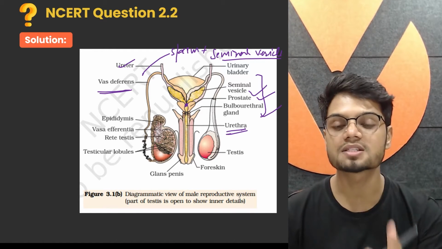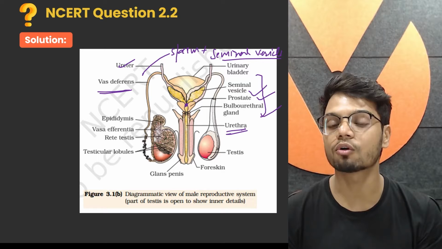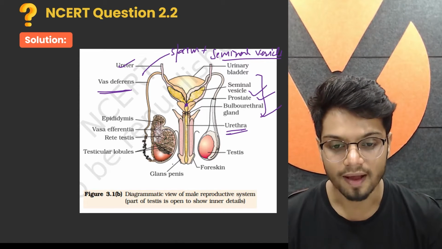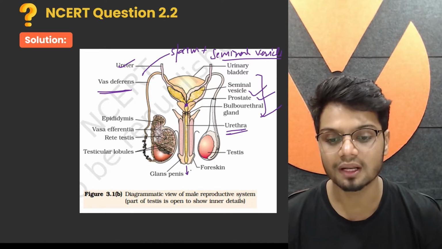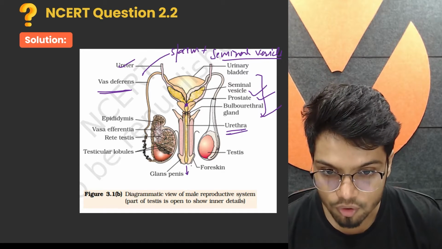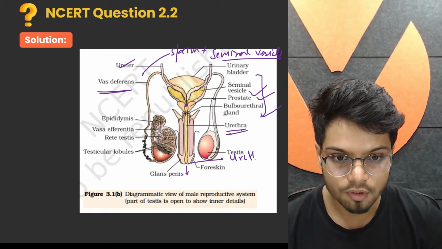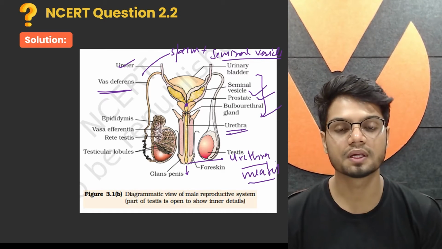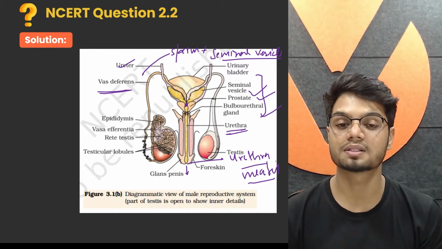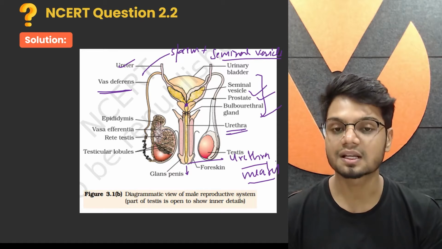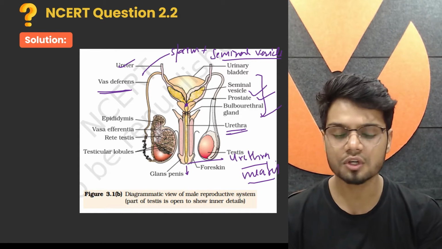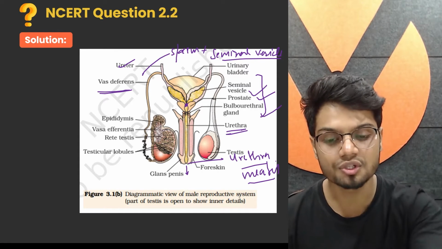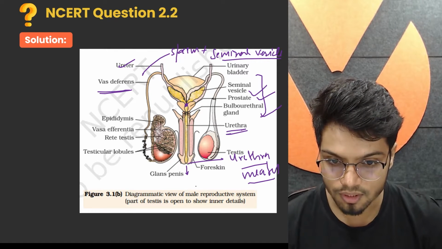Urethra is a common passage for sperm release and also urine release. And finally, the semen is ejaculated outside with the help of the urethral opening here, the urethral meatus, through which the sperm are ejaculated. That is the complete story of your sperm release, and also the different structures in your male reproductive system.